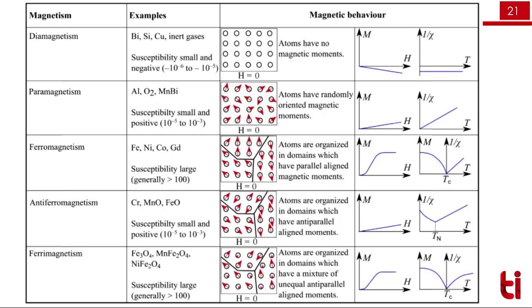This is the summary for diamagnetic, paramagnetic, ferromagnetic, antiferromagnetic and ferrimagnetic materials. I request you to pause here and look at this table. If you have these five kinds of materials, you can know the difference between them by measuring the magnetization and the applied magnetic field, or the susceptibility and the temperature.